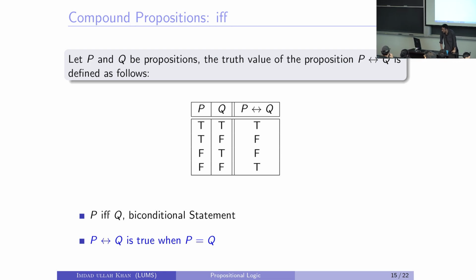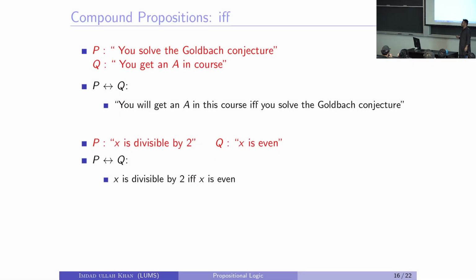Now, previously we made a statement. Can you repeat that? P implies Q. If you solve the Goldbach conjecture, then you will get an A in this course, right? Now I'm making the statement that you will get an A in this course if and only if you solve the Goldbach conjecture. What is the difference between these two policies? Please pay attention to this. Do you guys see a difference between these two policies?